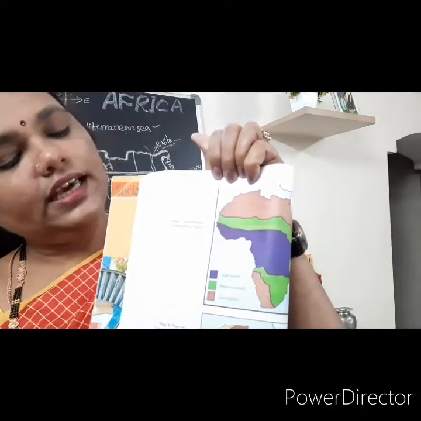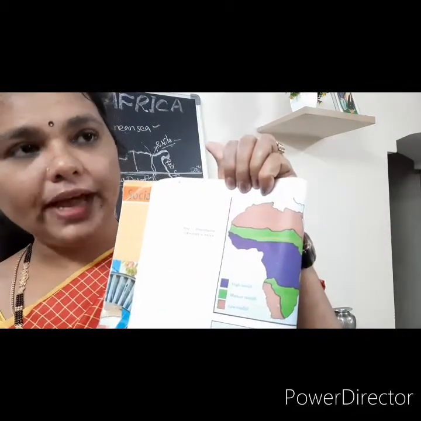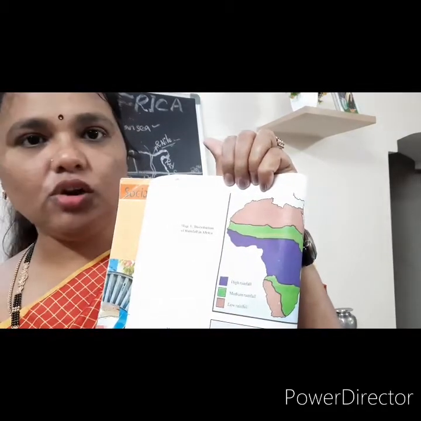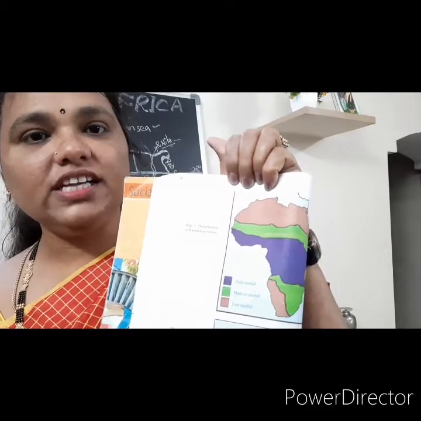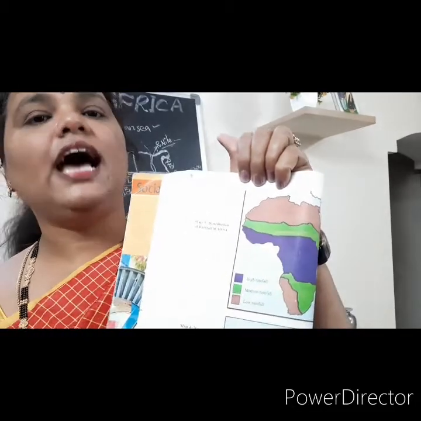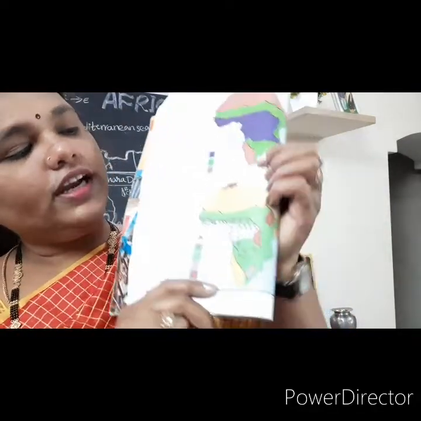Okay. See here, based on rainfall, based on the water levels, we can see the vegetation. Am I correct or not? See, vegetation, where the water is there definitely plants will grow. So here, based on the rainfall, vegetation is present in Africa, children. See, what type of vegetation is there in the south?